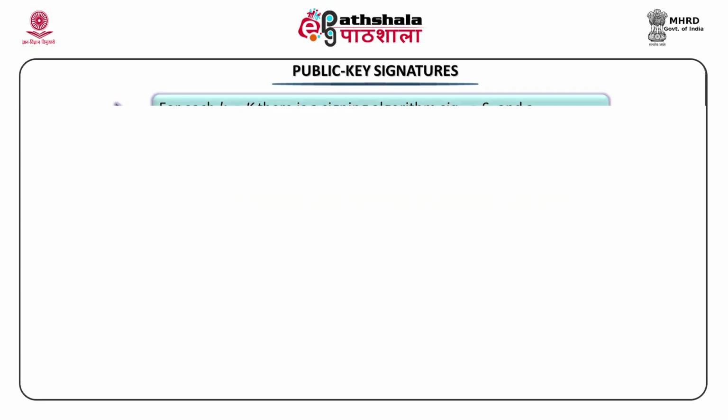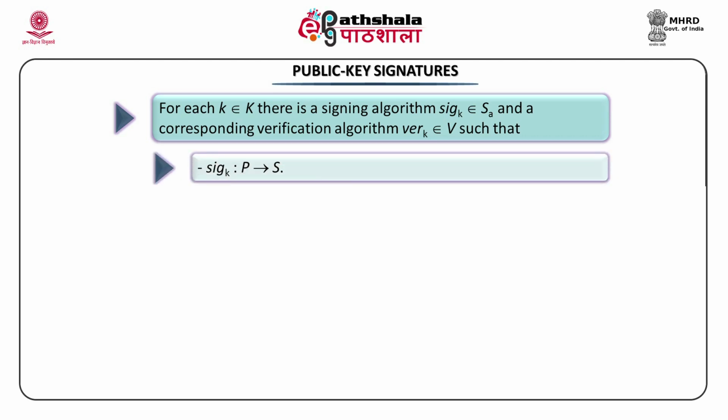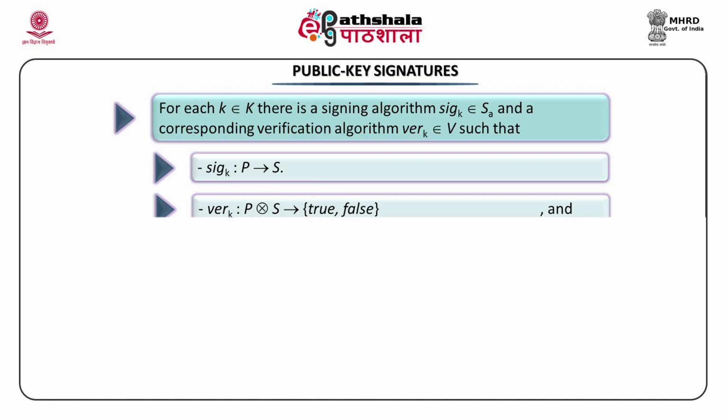For each k belonging to K, that means for each possible key, there is a signing algorithm, sig k, that belongs to S, and a corresponding verification algorithm exists, ver k, that belongs to V, such that sig k is mapped from P to S. Verification works on P and S, and results in either true or false.